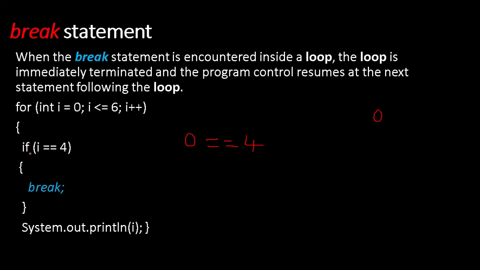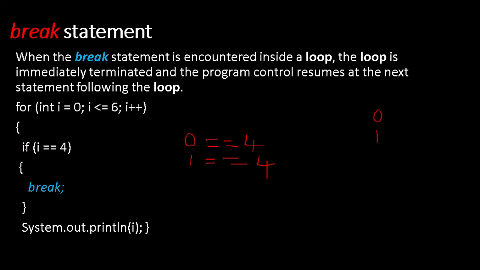Now checking, if i is equal to 4, it is 1. 1 is equal to 4 means again this is false. So break won't be executed. Printing, what will be printed? 1 will be printed. Again i++. What is the value of i now? 2 it is. The condition will be checked: 2 less than or equal to 6.